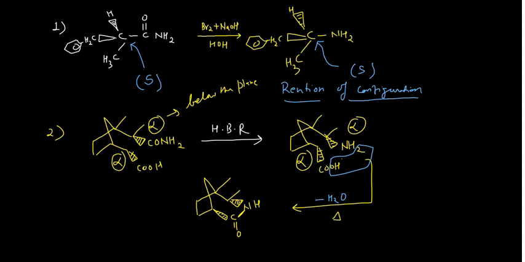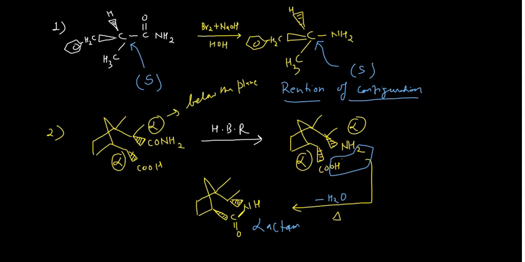So what have you formed? You have formed the lactam. This compound is lactam. And remember, this formation of the lactam can only be possible if both these two groups have the cis geometry, either both alpha or both beta.